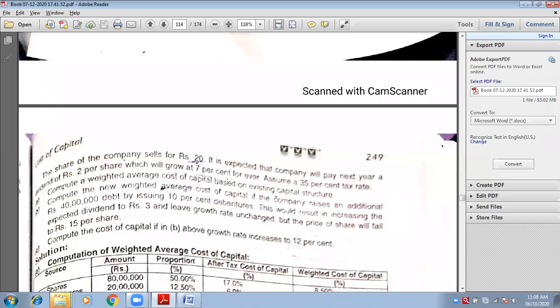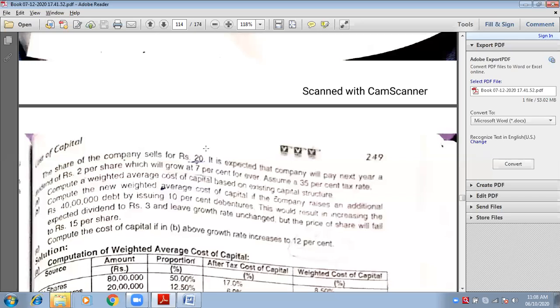Growth rate will remain unchanged and the market price will fall to 15 rupees per share. I think everything is the same, only a few differences are there. Last point is also something new to you. Compute the new cost of capital if in case B, above growth rate increases to 12%.